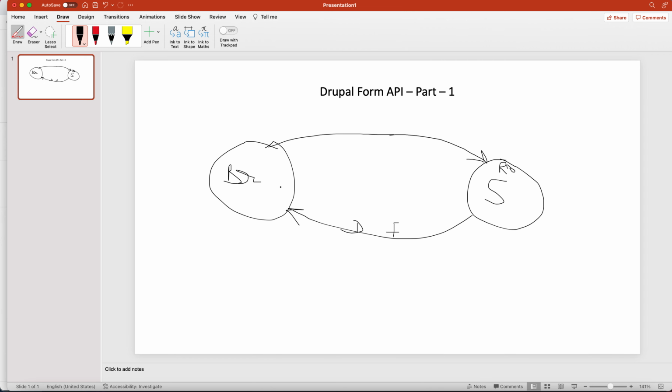Now just assume the user added some data in that form. This is the form which the user is seeing, and the user filled something and clicked the submit button. Now again it will send a request to the server, and the server knows which routing it redirects to and what function needs to be called. Then the server first sends this to the validate method, your form validate method. When the user submits this data, it goes to the validate method, the validate form I told you about earlier.